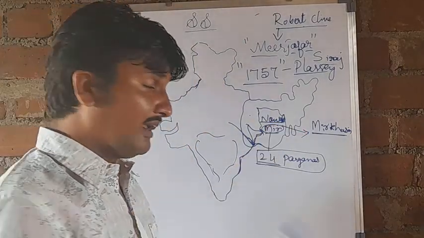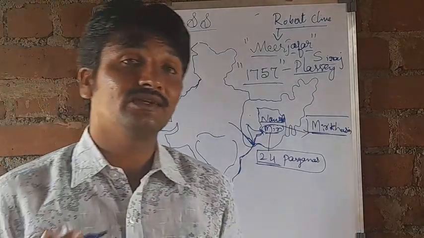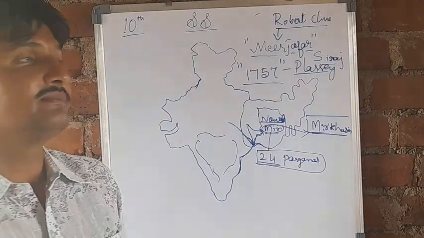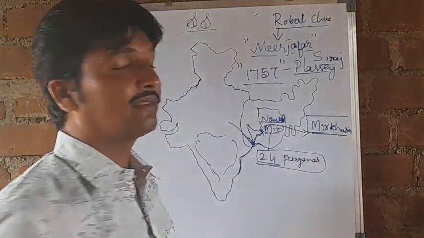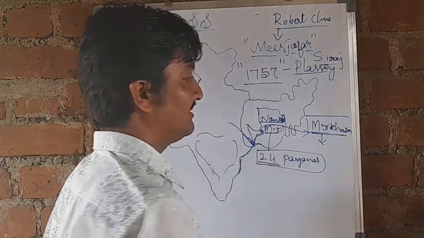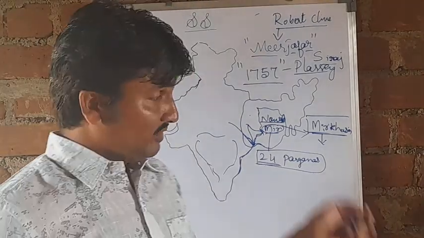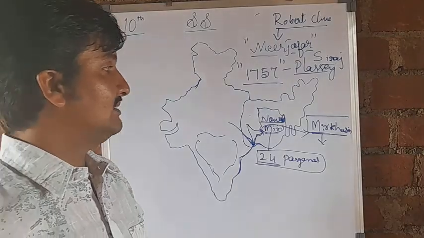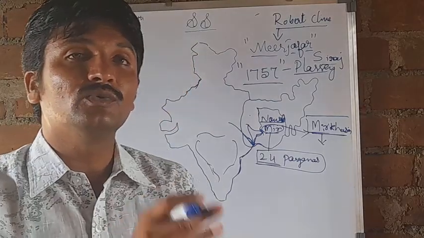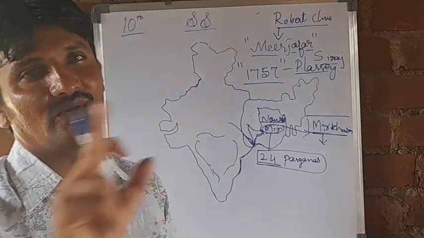Again, as loyalty to the British, Mir Qasim also donated a few places to the British, and provided them Diwani rights, or Zamindari rights. After donating a few of the lands to the British, Mir Qasim also tried to free himself from British control, but the British did not allow it.